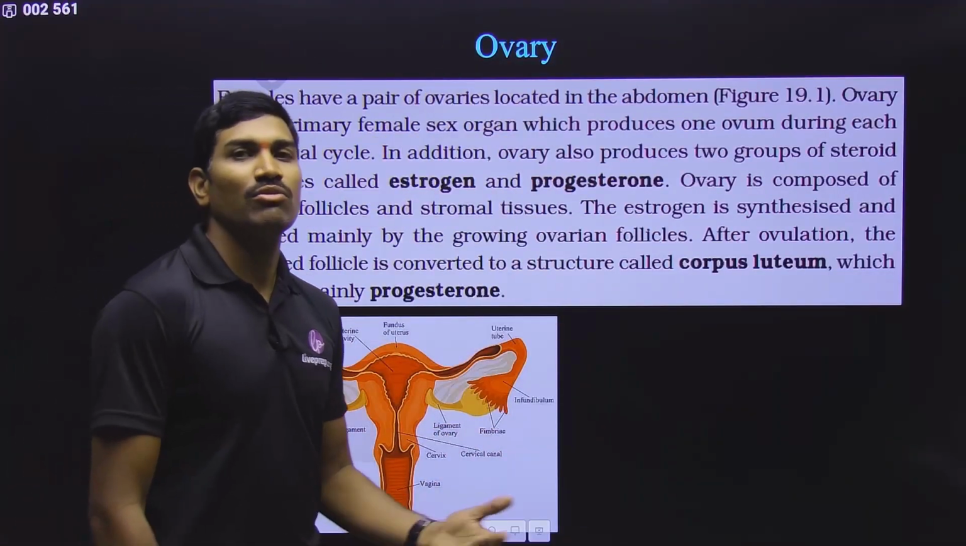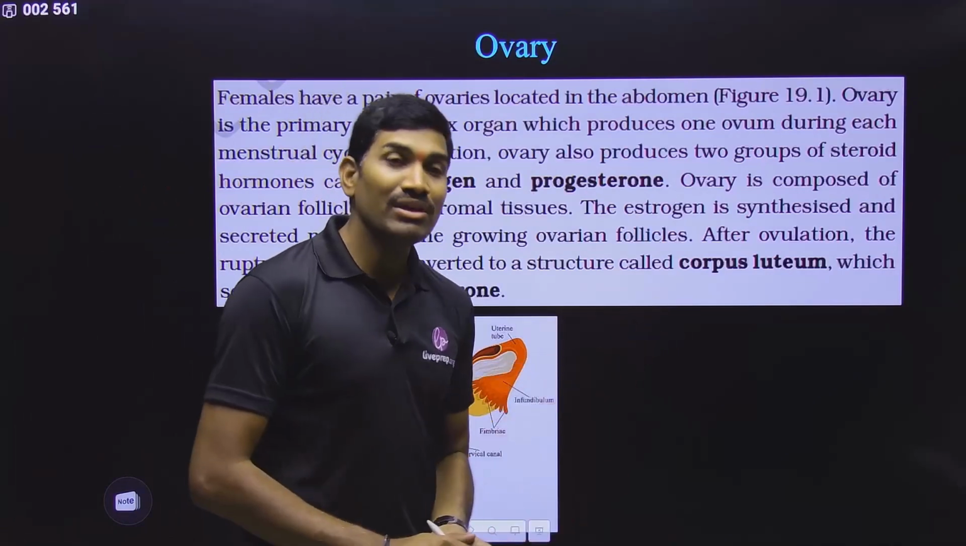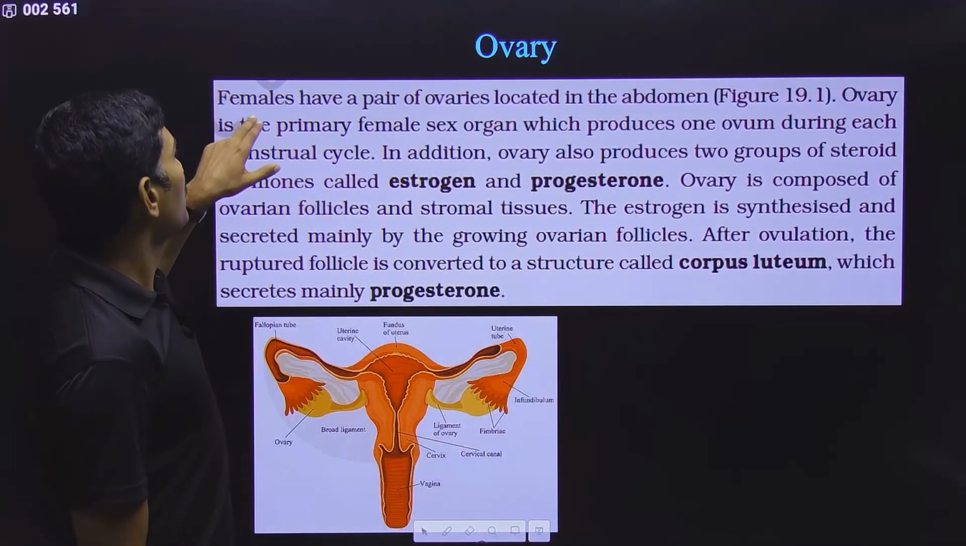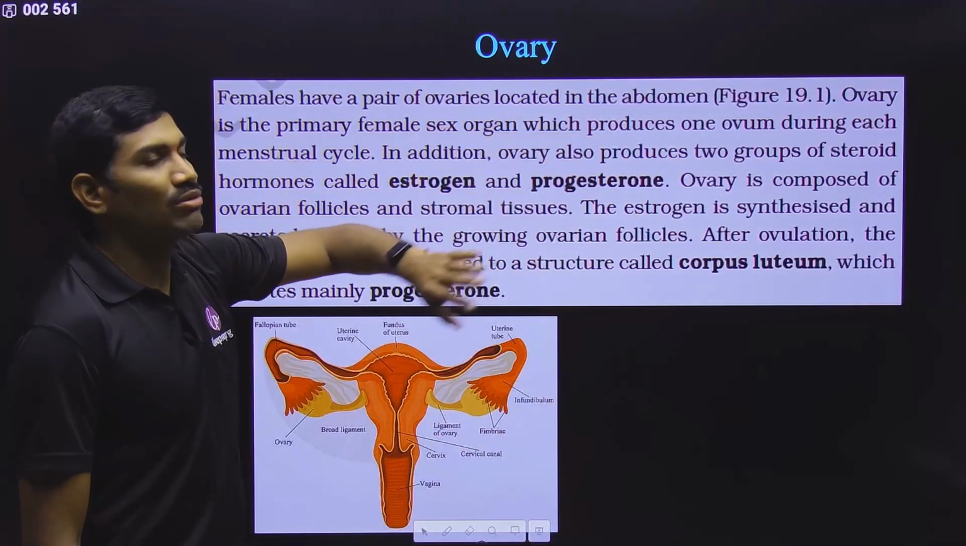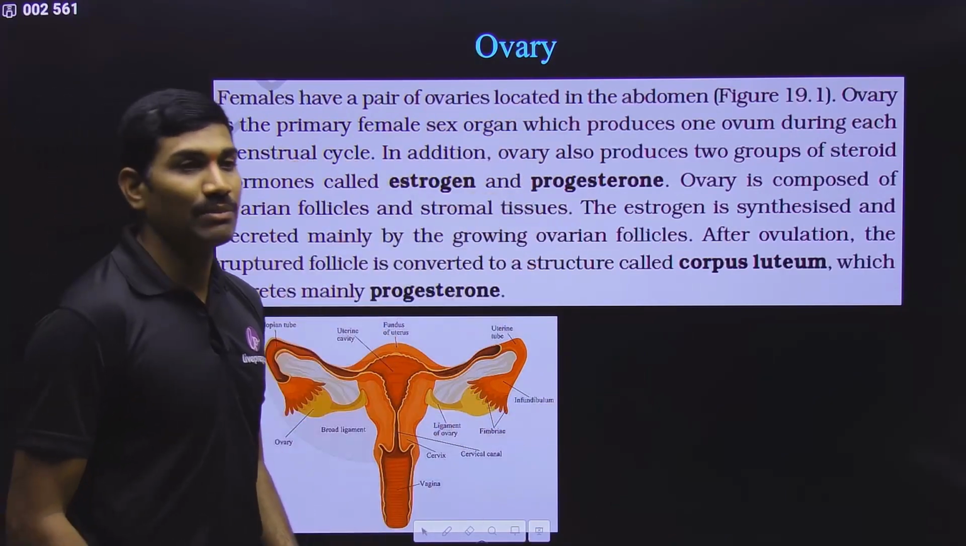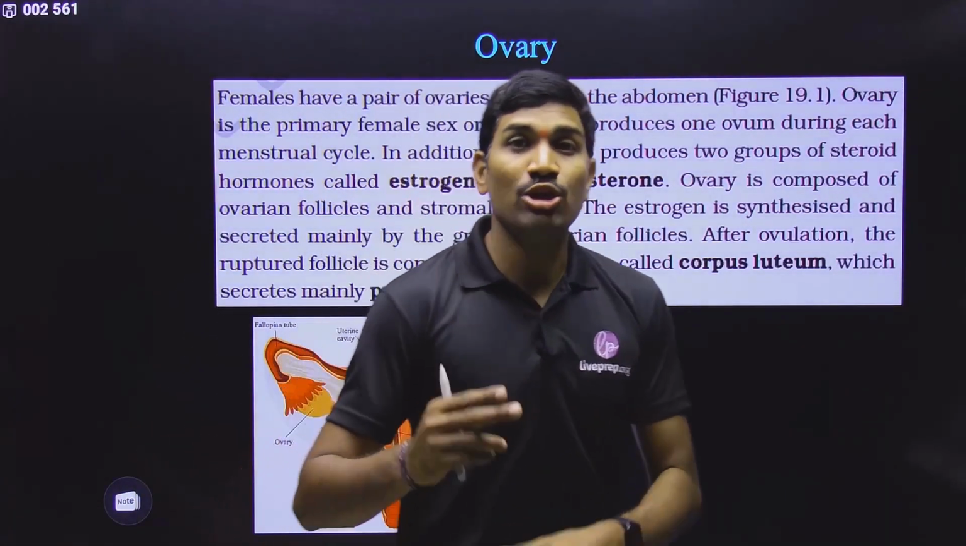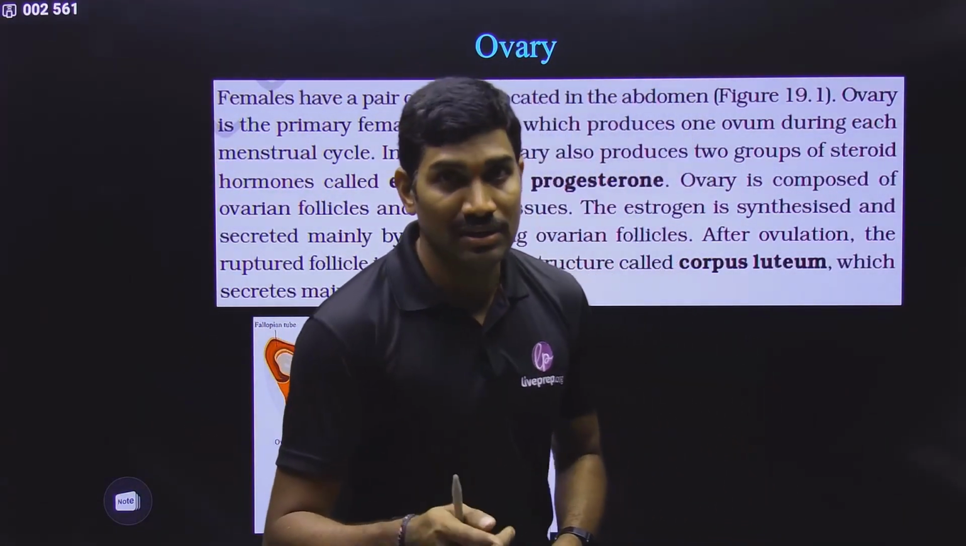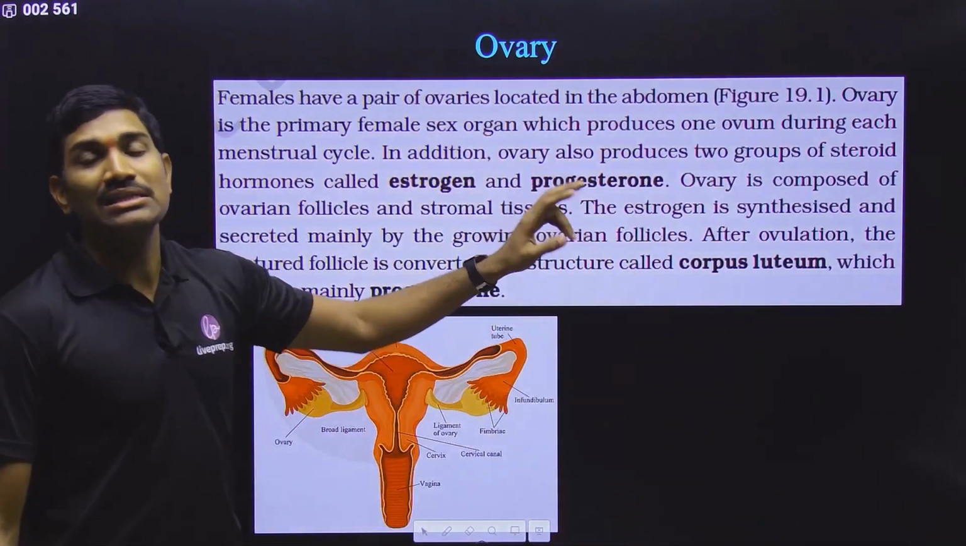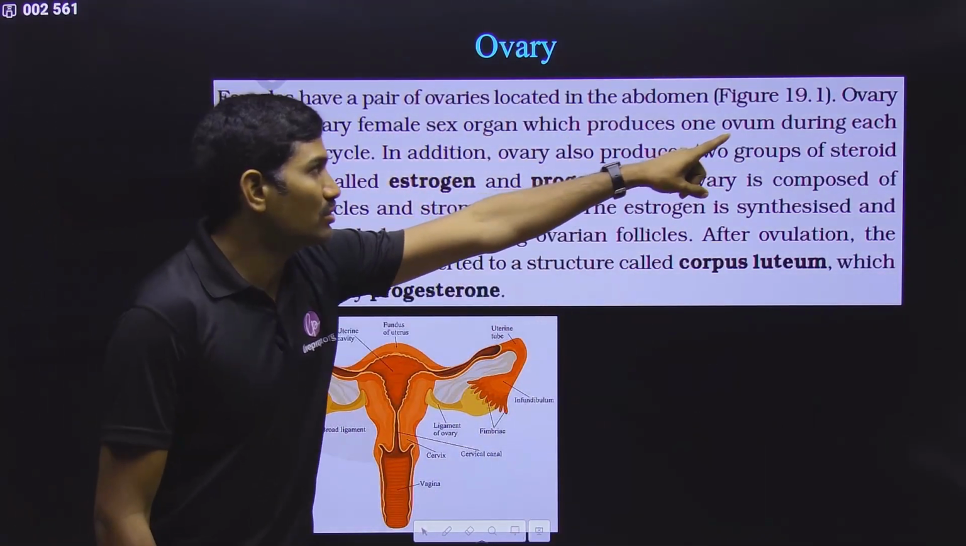Now we are talking about the ovaries. These are present within the female individual. Here what they are saying. So females have a pair of ovaries that are located in the abdomen. So within the abdomen they are present. Please remember, testes are present outside the abdomen within the scrotal sac. But here ovaries are present inside the abdomen. Very important for examination. So remember this.